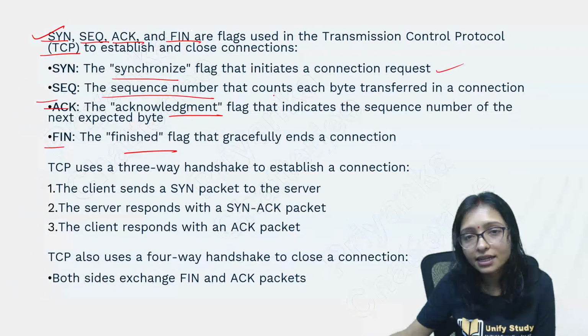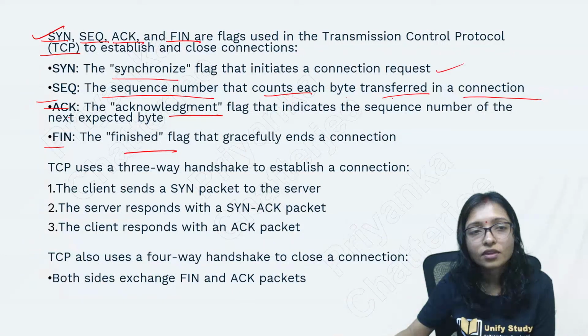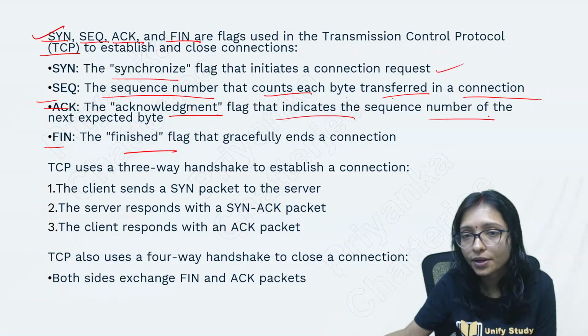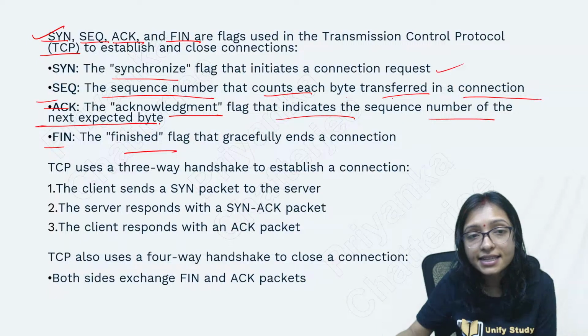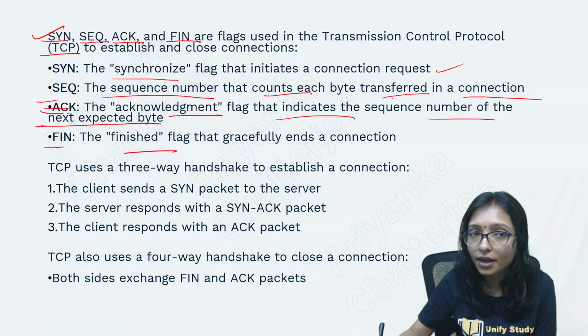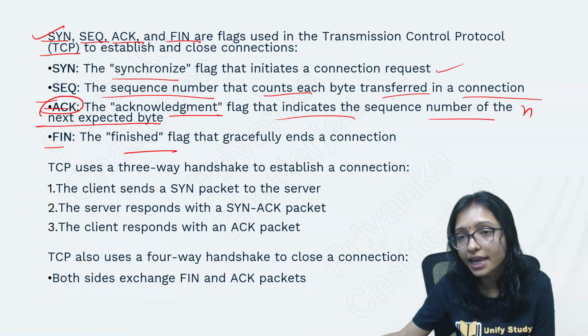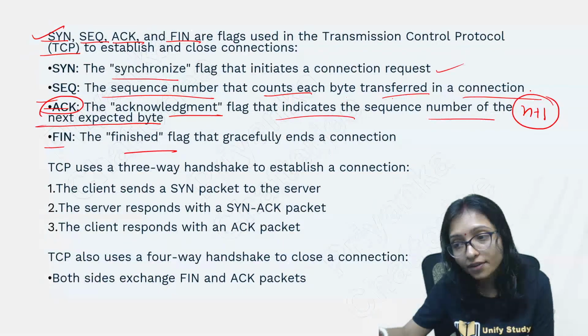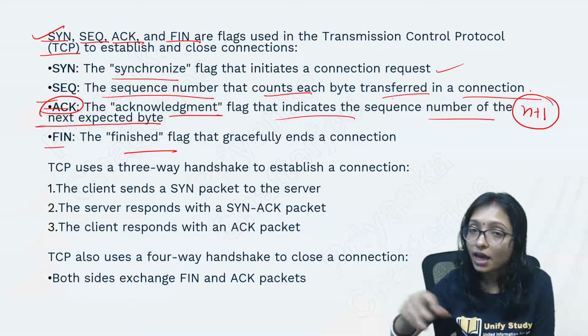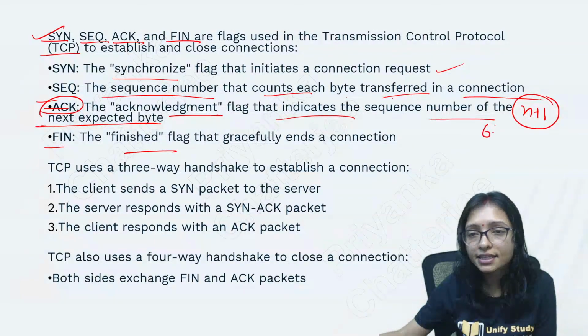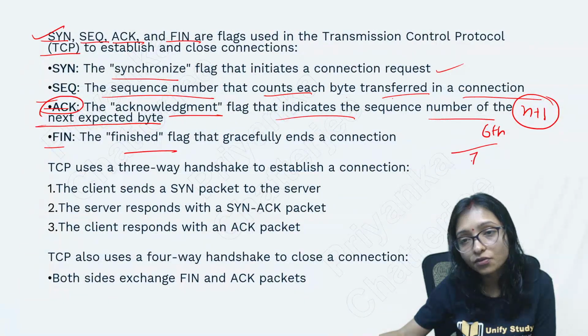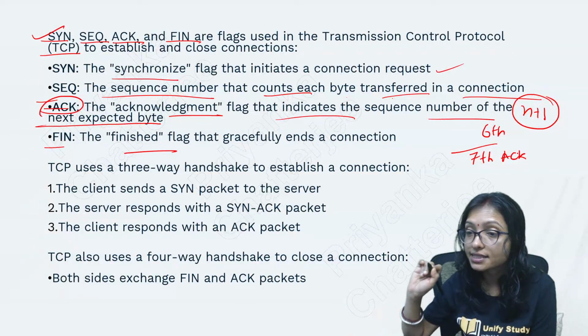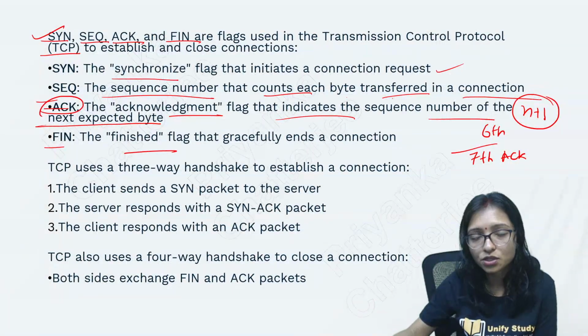Sequence number counts each byte transferred in the connection. Acknowledgement, here the flag indicates the sequence number of the next expected packet. Always remember, acknowledgement will always be n plus 1, whatever you have received. Now I have received the 6th packet and I am waiting for the 7th one. So in acknowledgement I will send 7. That's why it is always n plus 1.